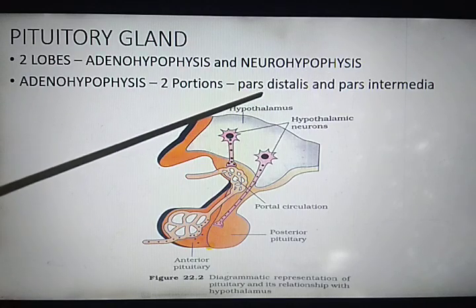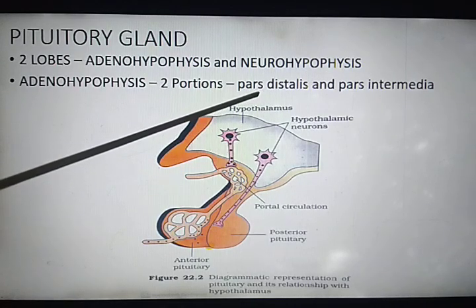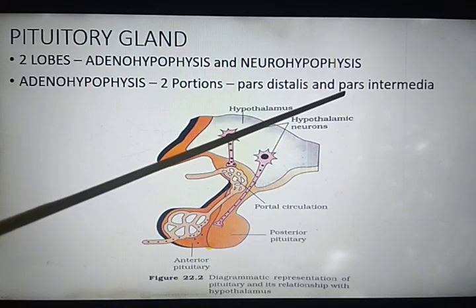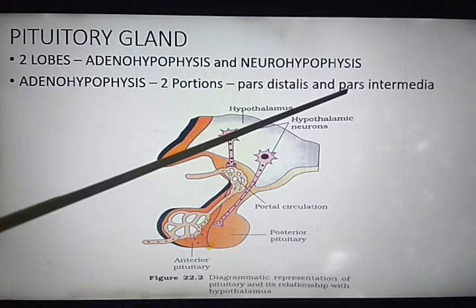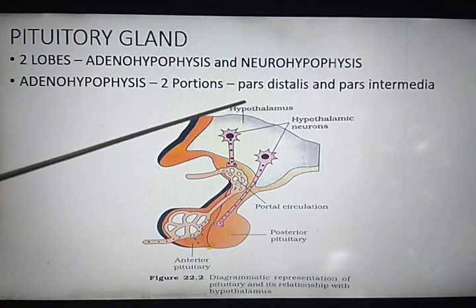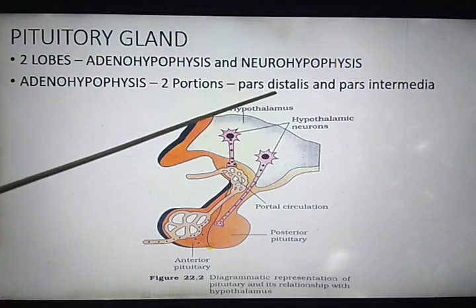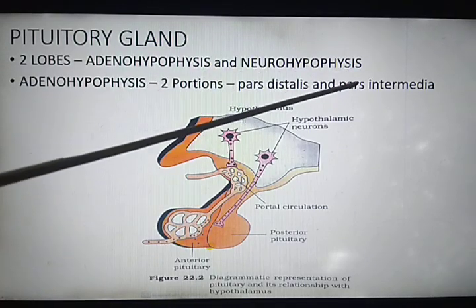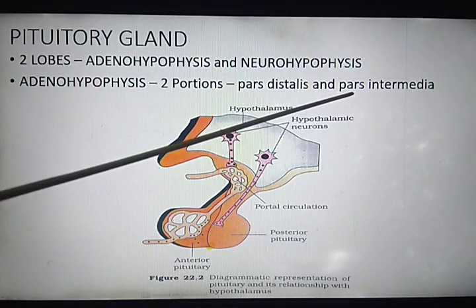Pars distalis is also known as anterior pituitary, and pars intermedia is also known as intermediate pituitary. I repeat, adenohypophysis is divided into two portions, pars distalis, the anterior pituitary, and pars intermedia, the intermediate pituitary.